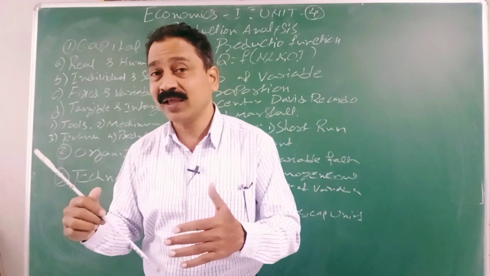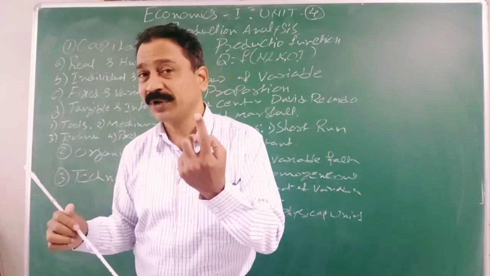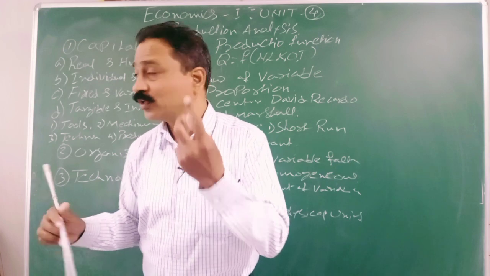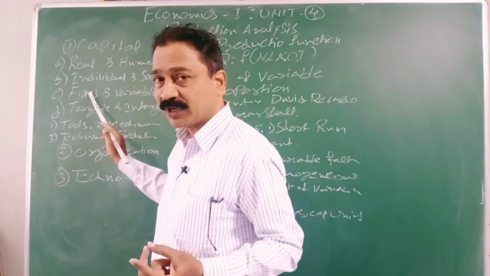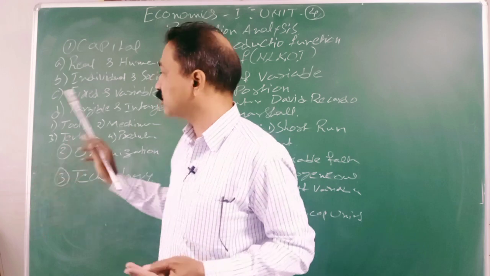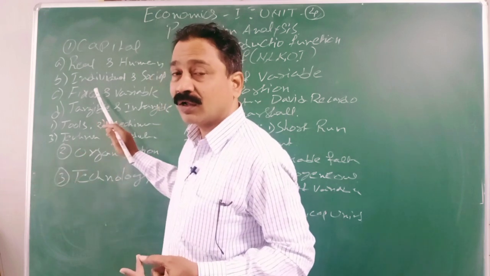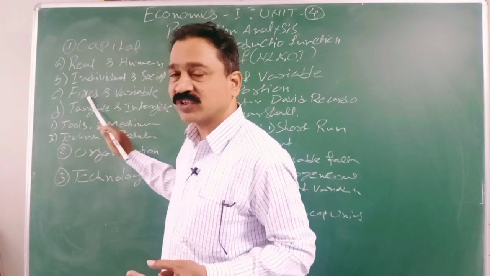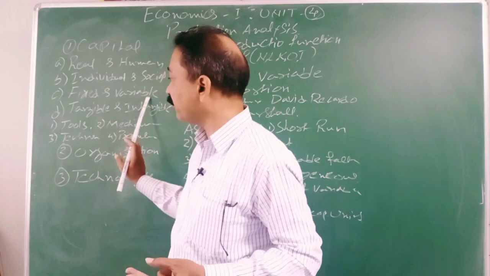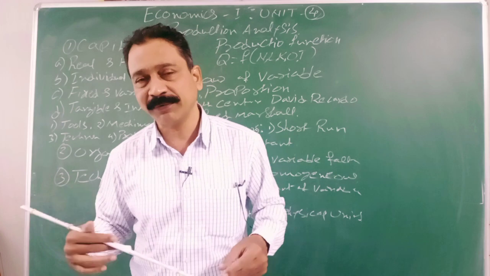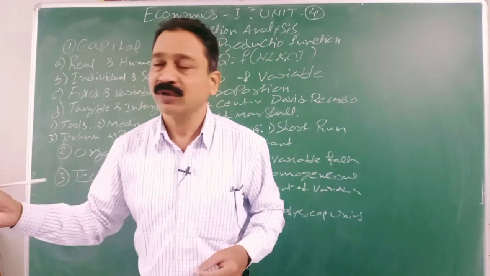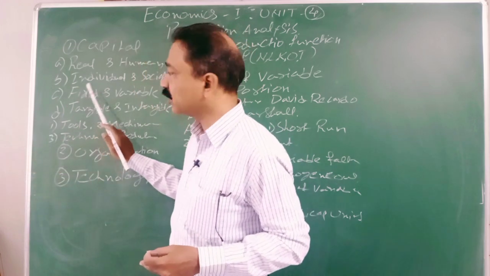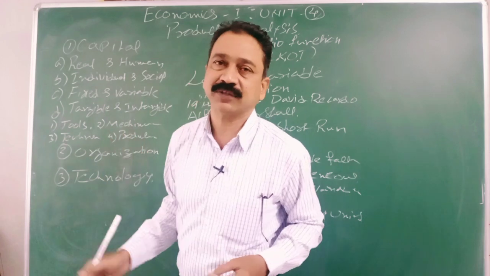So here we will see two types of periods: short period, long period. In the short period, fixed capital cannot be changed; only in the long period can fixed capital be changed. But variable capital can be changed in the short period as well as the long period. So long period belongs to fixed, short period belongs to variable capital.